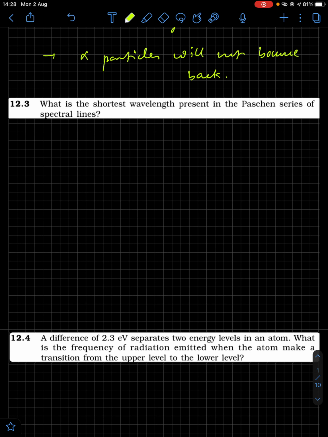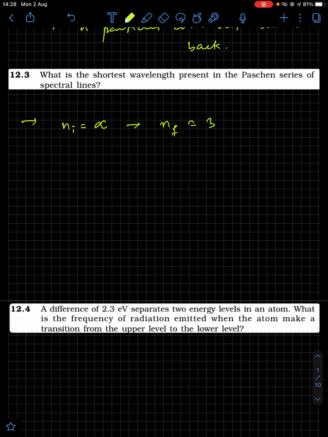So the shortest wavelength present in the Paschen series of spectral lines. Now for shortest wavelength you have to look for maximum energy, isn't it? Maximum energy photons will be emitted when the transition happens from infinity to n final equal to 3. For the Paschen series n final was 3, right? And initial has to be infinity. Now in that case the energy of the photons emitted will be maximum, and therefore the wavelength will be minimum.